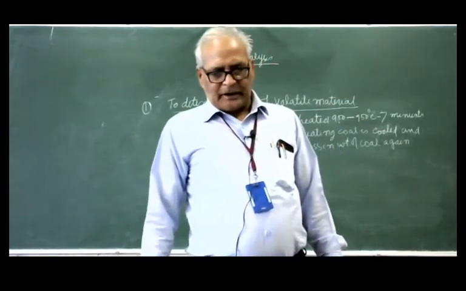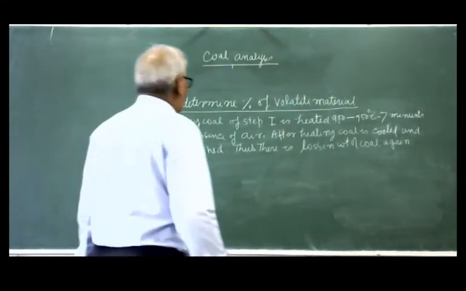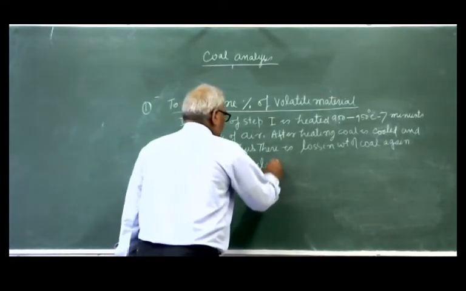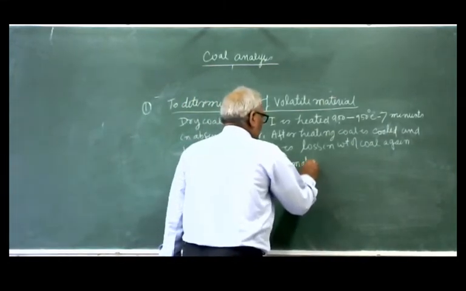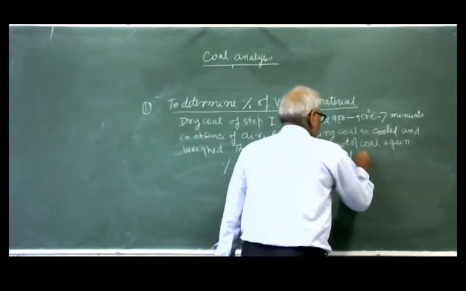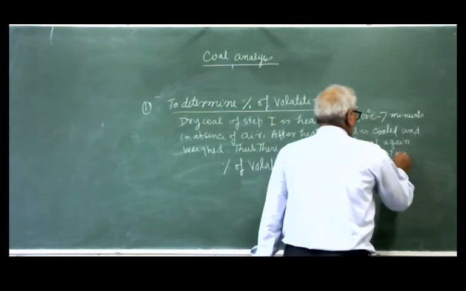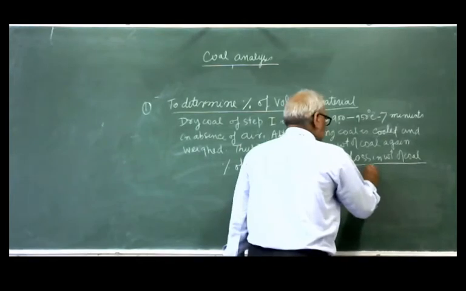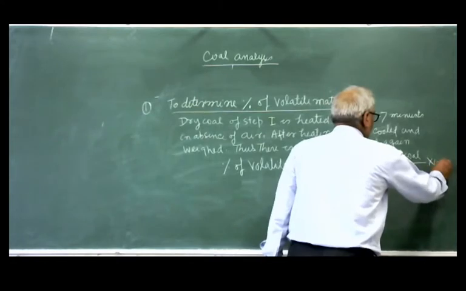So how to determine the percentage of the volatile material again? Percentage of volatile material is equal to loss in weight of coal divided by weight of coal, multiplied by 100.